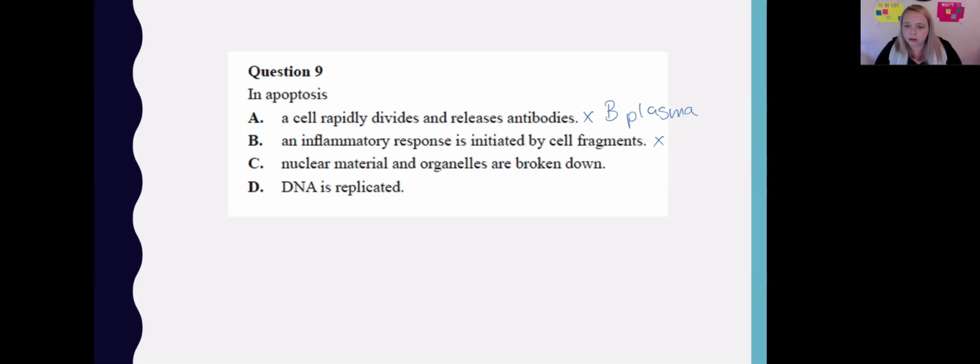Nuclear material and organelles are broken down. What do we know about apoptosis? The caspases are going to come along and they're going to eat everything and they're going to break everything down. So that sounds reasonable, but we're going to check our last one. Is DNA replicated as part of apoptosis? We would only replicate if we were going to undergo mitosis. So therefore, no, we're not going to replicate. So our answer for this one should be C. And there were 2 just nice little examples of how apoptosis can be asked on the exam.